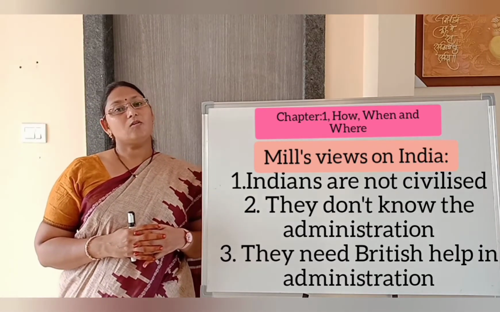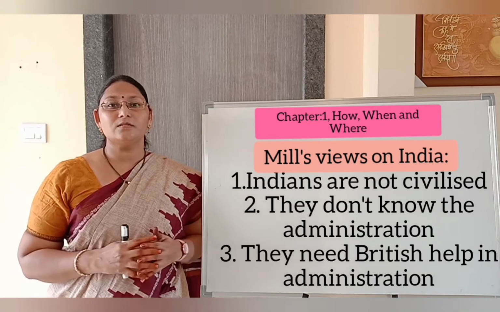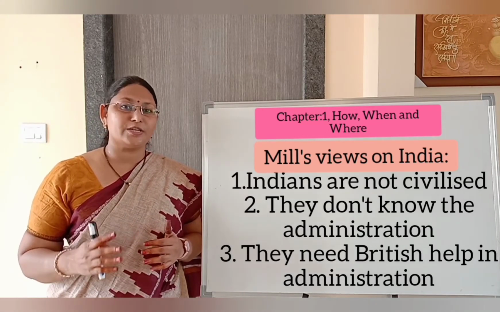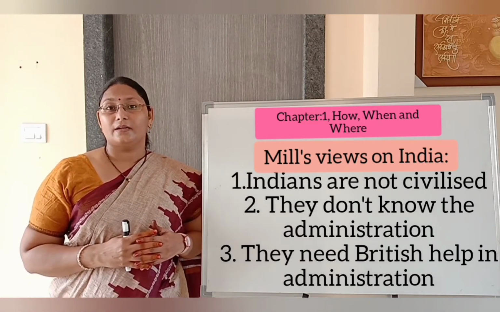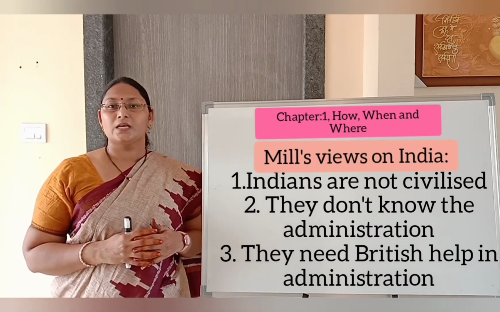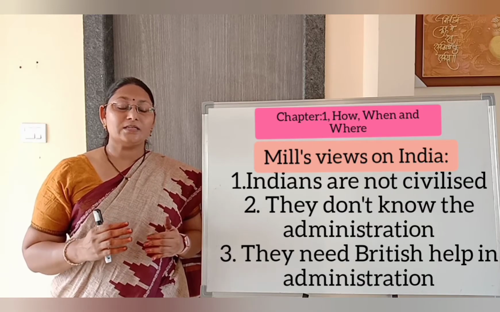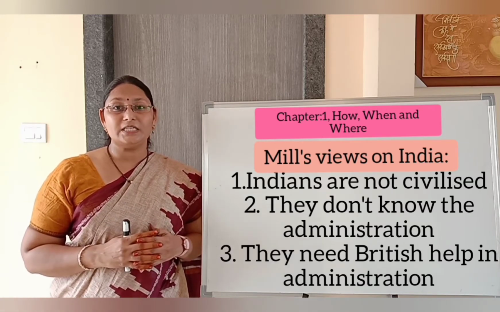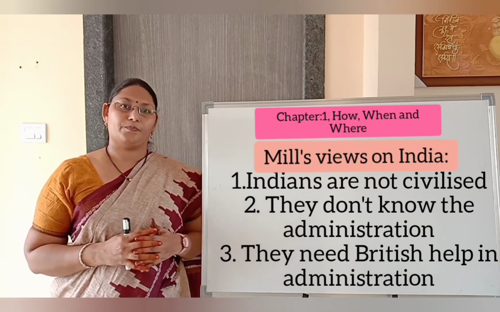So, he said that Indians did not know administration and Britishers know administration well. So, he stressed the importance of British administration in India.